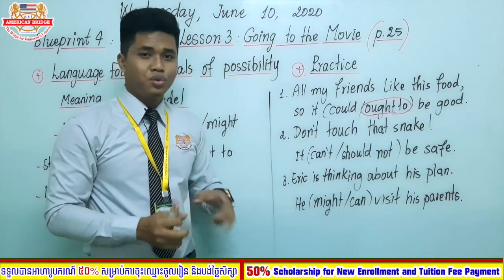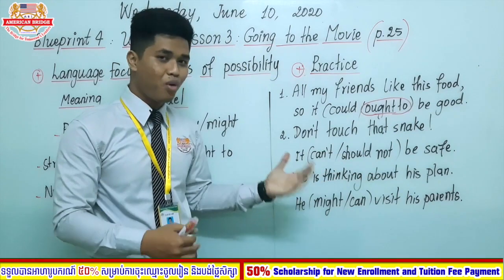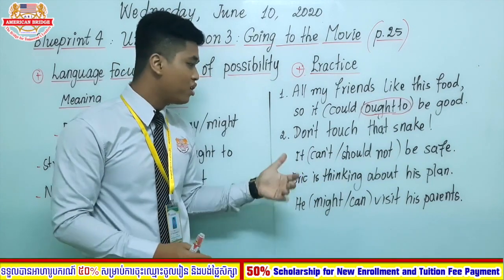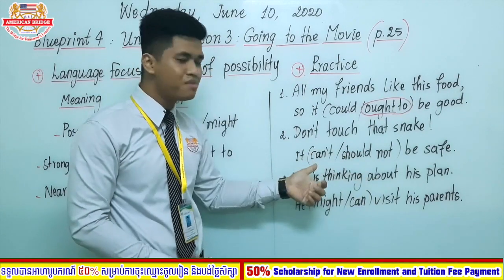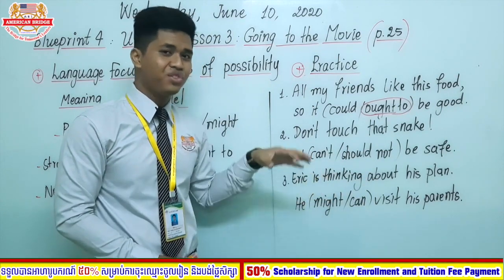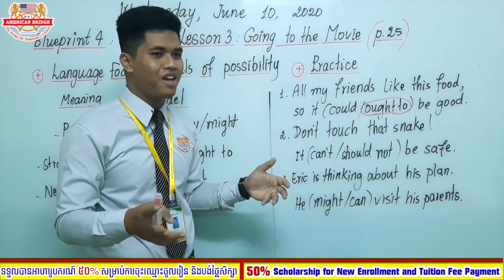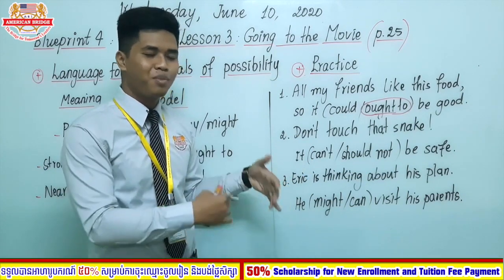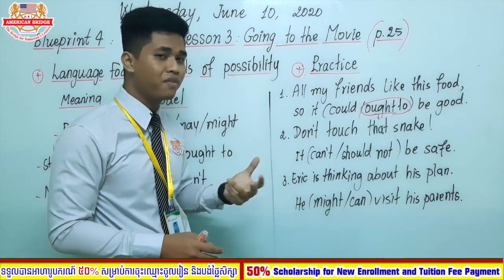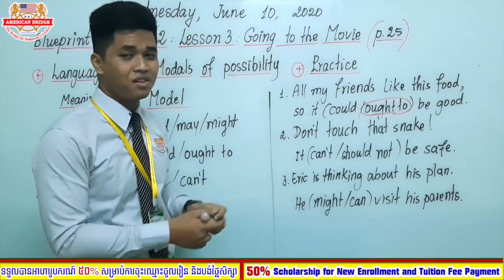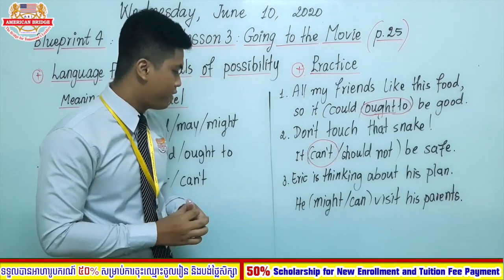Let's move on to number 2. Don't touch dead snakes. This is the example that I gave you earlier. Don't touch that snake. It can't be safe. Everyone knows when you hear the word snake, it is not a good animal to keep as a pet, but it is an aggressive animal. So the right answer is it can't be safe.